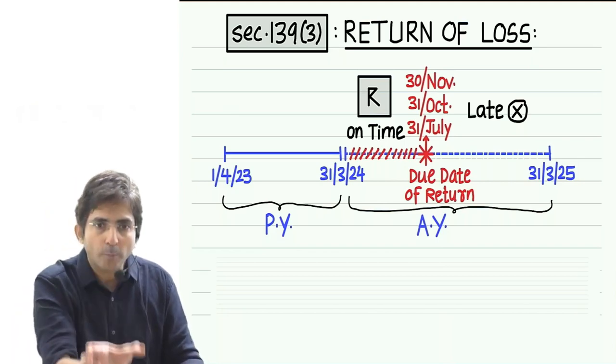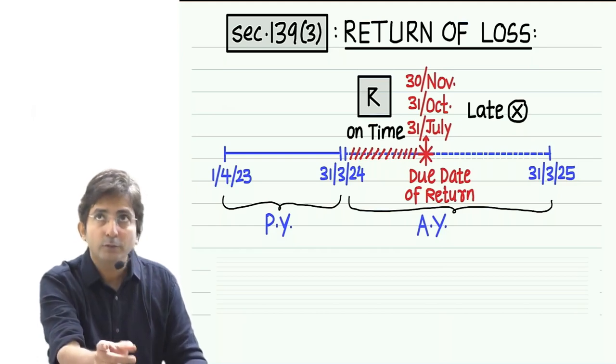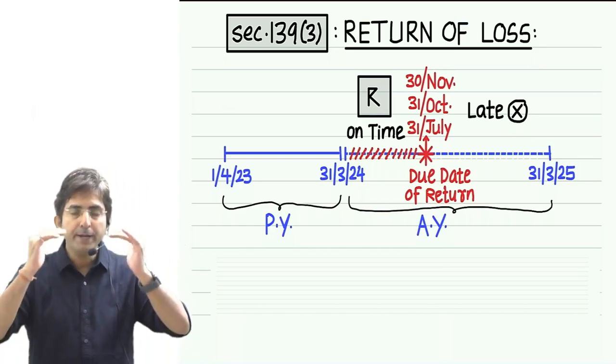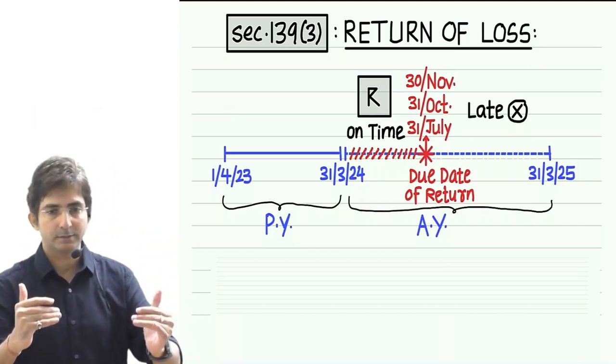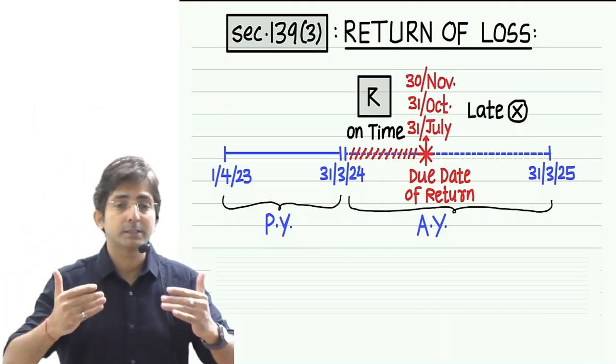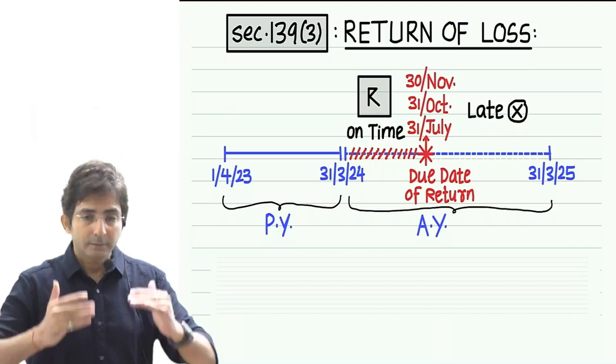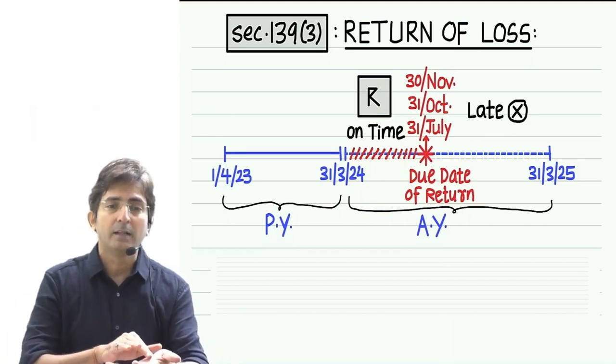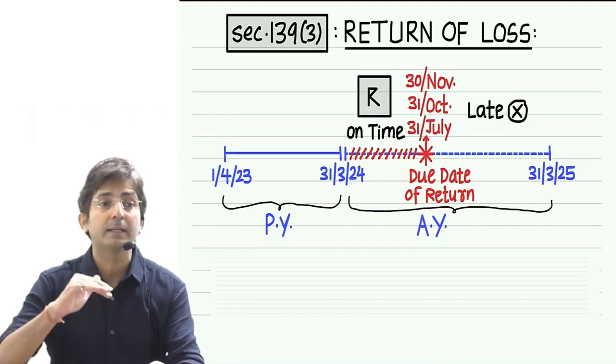There is one format of depreciation working which you have studied at CA Inter level: opening WDV of the block of assets, add purchases, less sales. We make this format and then calculate depreciation at the fixed percentages given by income tax.